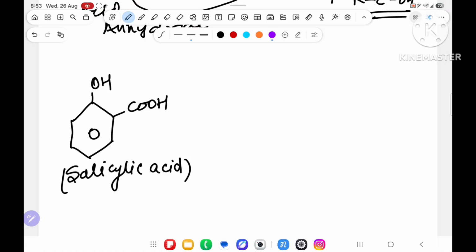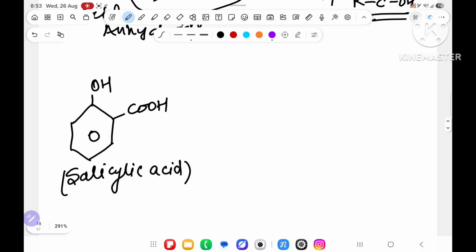And how will we prepare salicylic acid? By using the Kolbe reaction, but I will tell you later. Don't worry about it. What is salicylic acid, everything I will tell you: Kolbe and Reimer-Tiemann, salicylaldehyde and salicylic acid. But over here we are studying something different. So see over here what is going to happen and what I am trying to dictate.